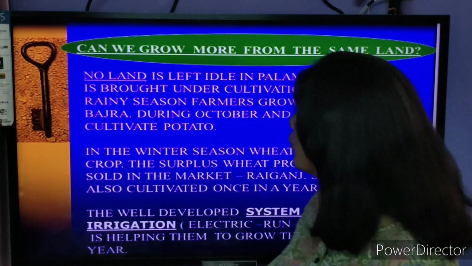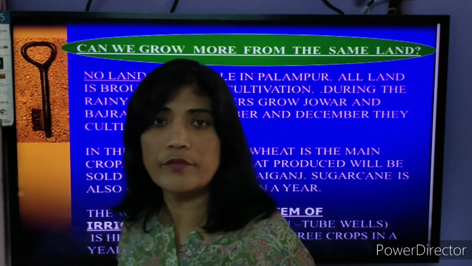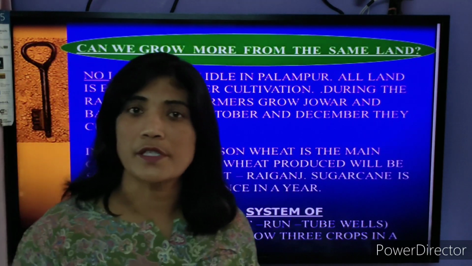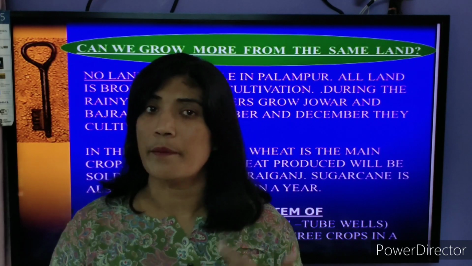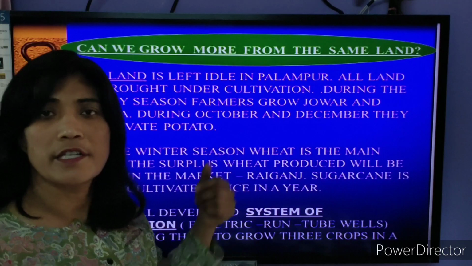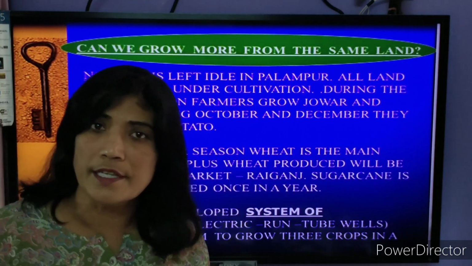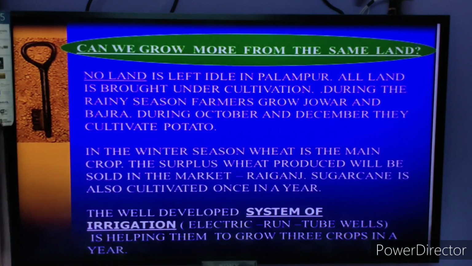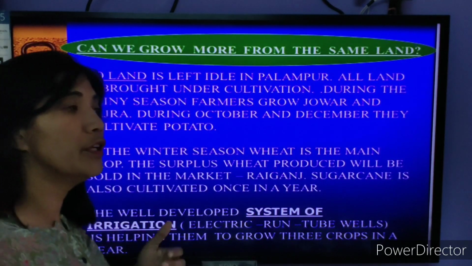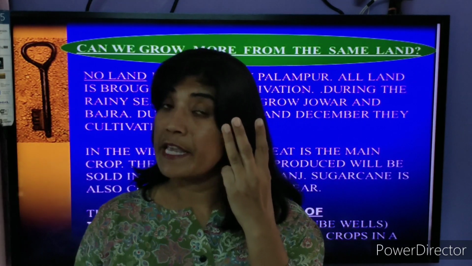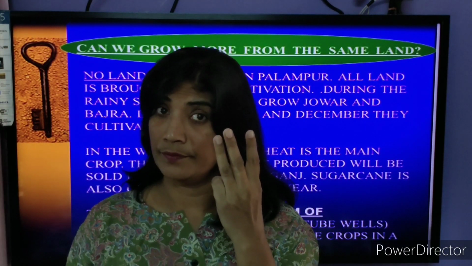And the third important crop that we grow during the winter season is known as Rabi crops, R-A-B-I. Wheat is the major crop grown during the winter season. So students, you can see that the people living in Palampur are growing 3 different crops in a year.